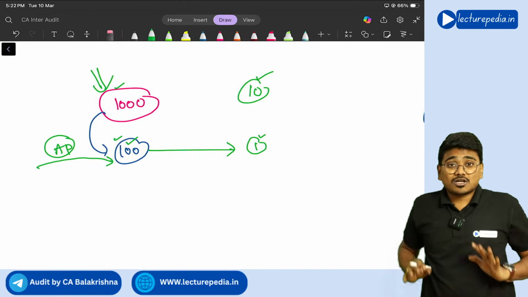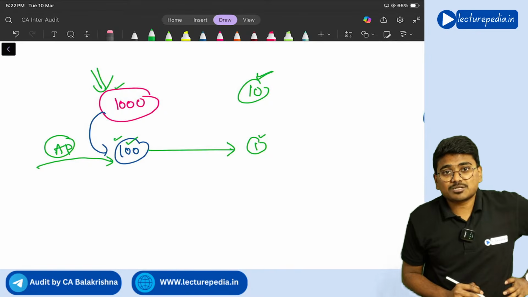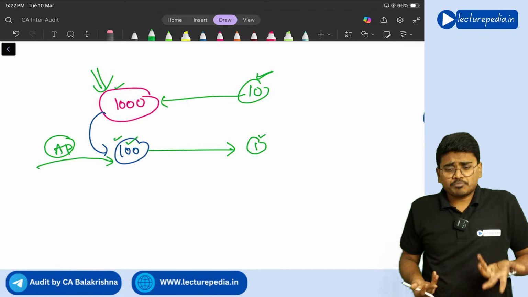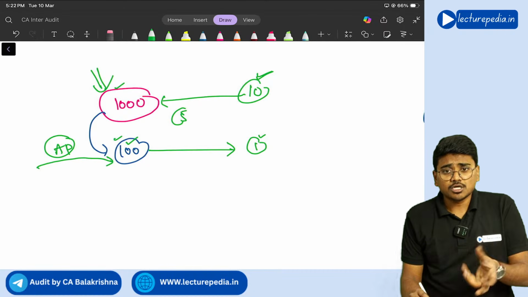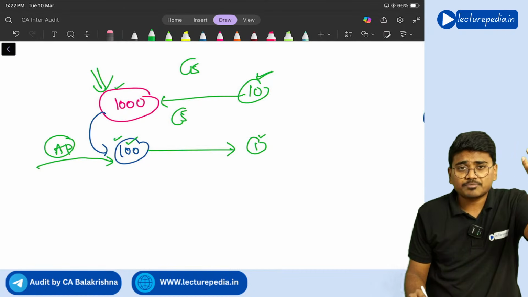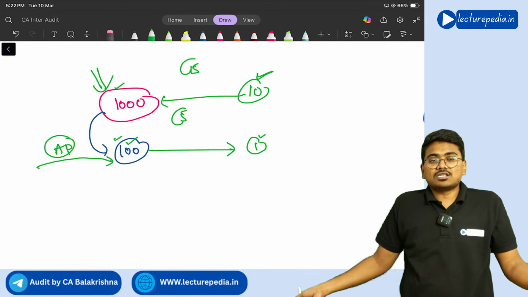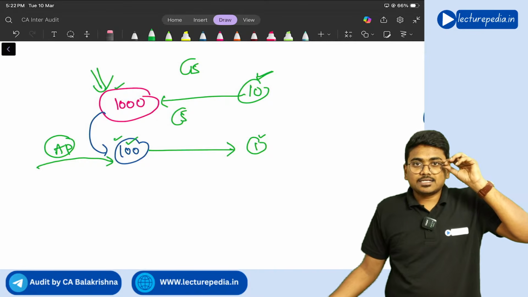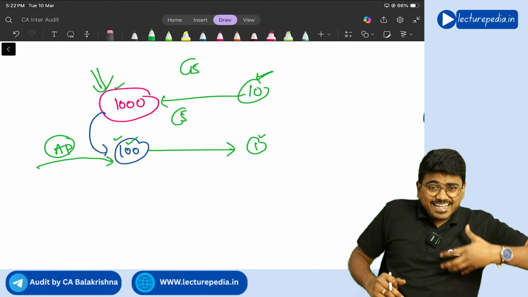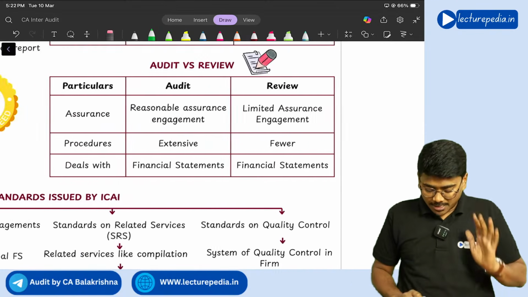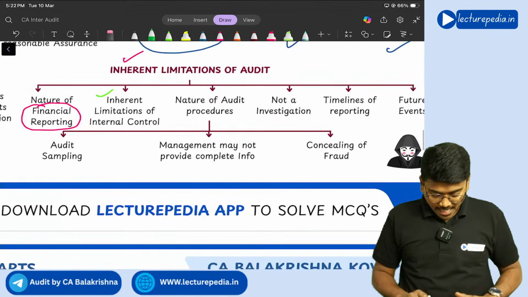So this is also one of the reasons. Now you are saying 10 misstatements are there. Will there be exactly 10 misstatements in the 1,000 items? No, there can be only five misstatements, or there can be 15. You did not audit the complete population, so you cannot say exactly. So the nature of audit procedures is such that it will not permit the auditor to give absolute assurance.